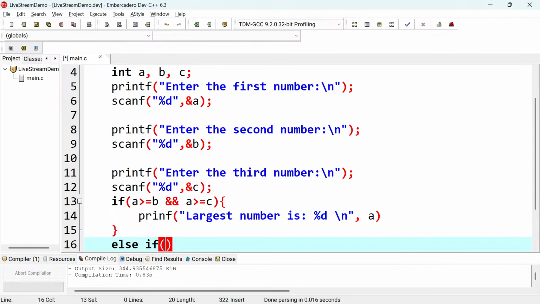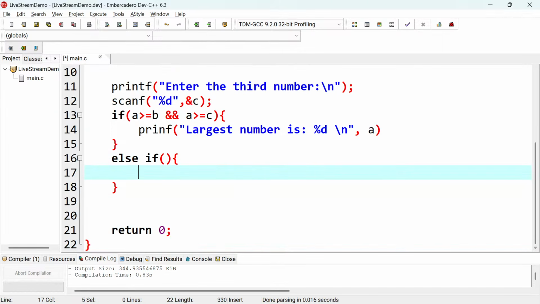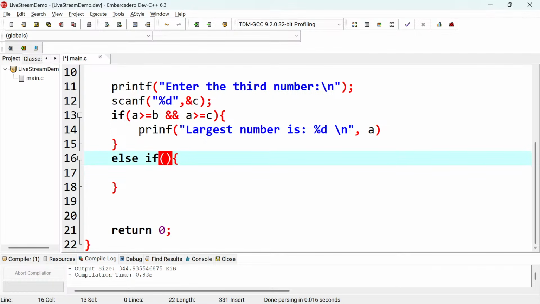Why else if? Because we want to compare these in one go. We want to say if this fails, then do this comparison, and so on. If you try to put a chain of ifs, what happens is that it will run this and then it will run the next if. So we want to compare these and only run the one which is correct out of all those conditions that we have put.